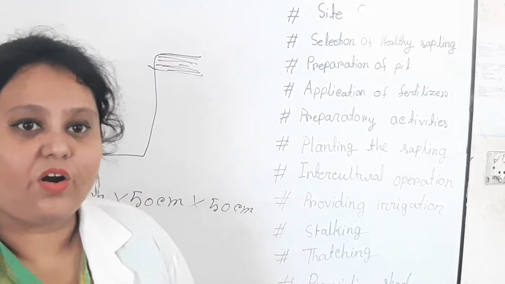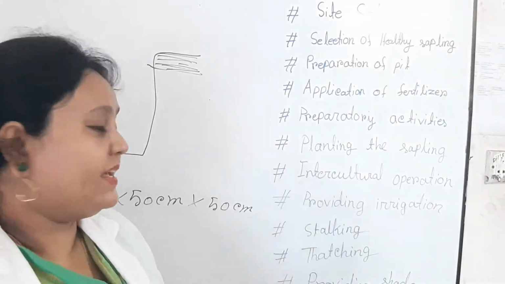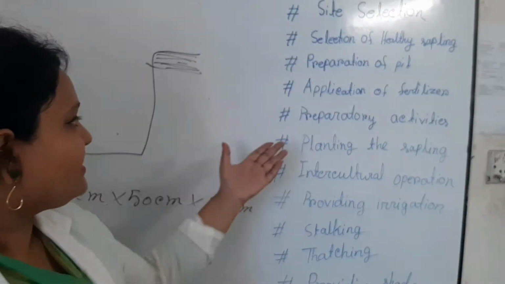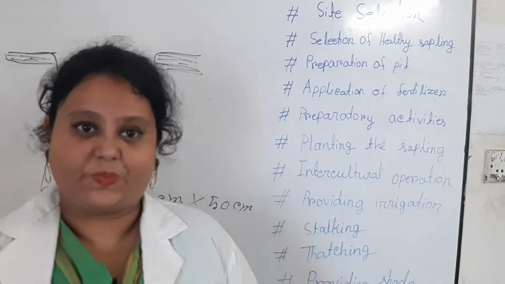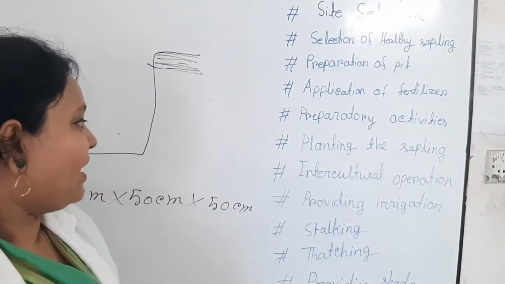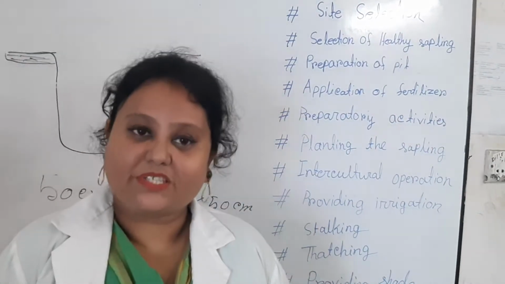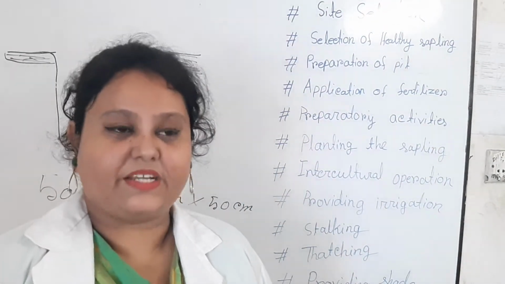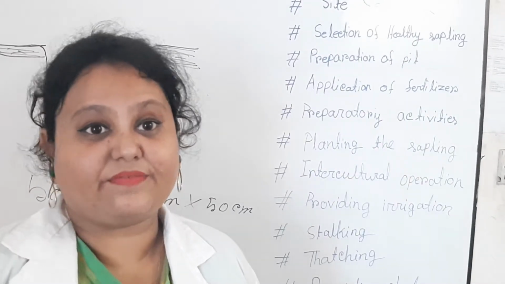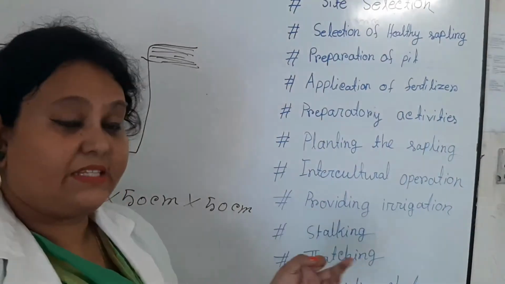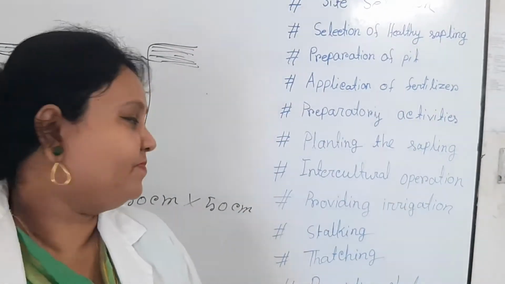Except urea, all fertilizer should be placed during pit preparation. Then some preparatory activities should be done. Our next point is planting the sapling. After completing pit preparation or after applying fertilizer in the pit, the sapling should be planted.